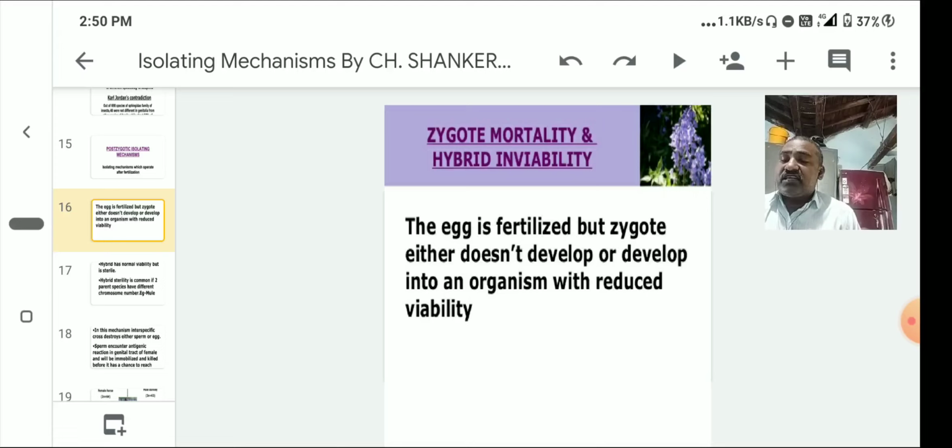For zygotic mortality, when the sea urchins Paracentrotus lividus and Psammechinus microtuberculatus are crossed, most of the embryos die before the gastrula stage is reached. So between these two different species of sea urchin, zygotic mortality takes place.